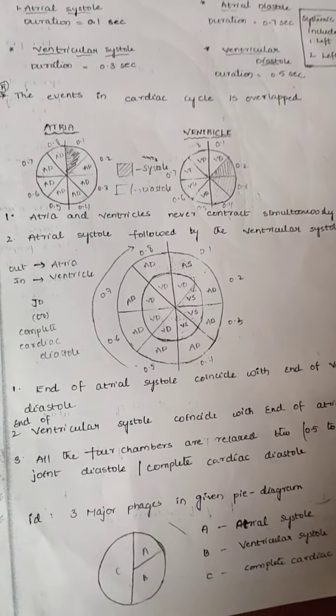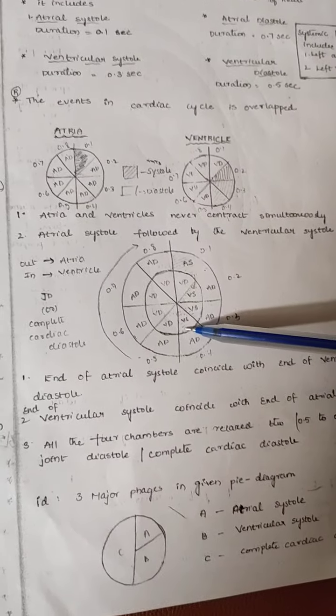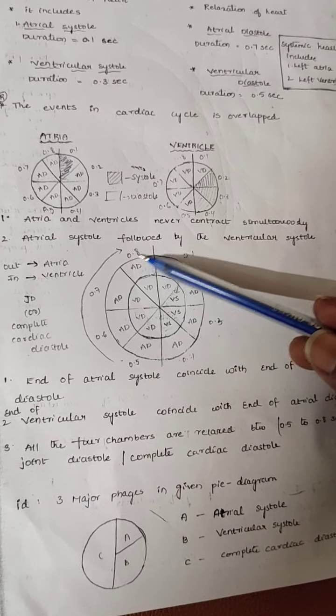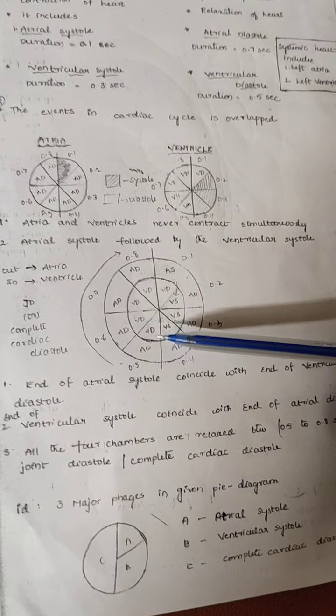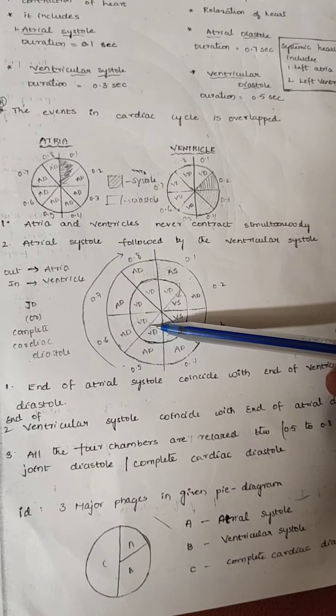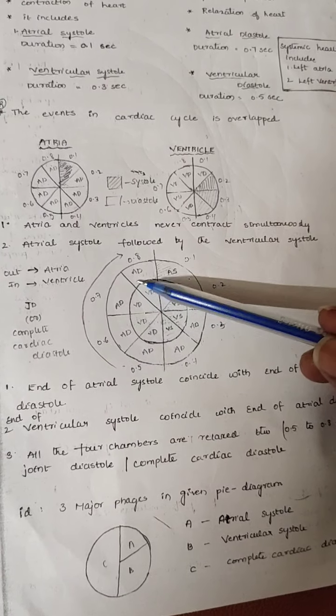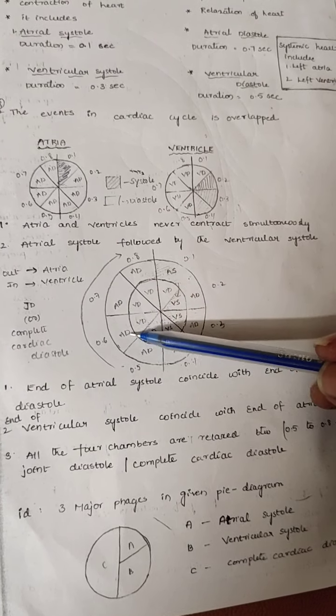That's why both are relaxed at which stage? See, from here onwards, both ventricles and auricles, that is the atria, both are in relaxation state.